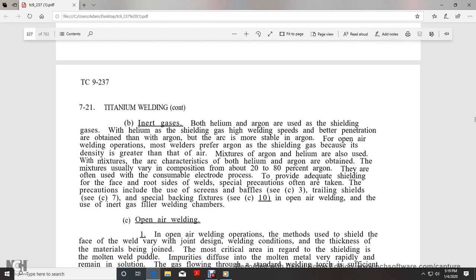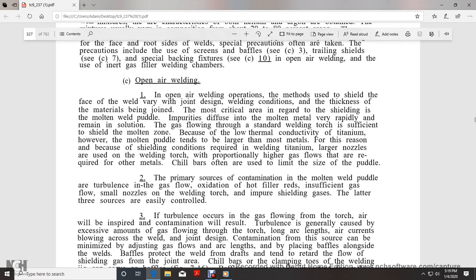For the face and root sides of the weld, special precautions often are taken. The precautions include the use of screens, baffles and trailing shields, special backing fixtures, and the use of an inert gas filled welding chamber.